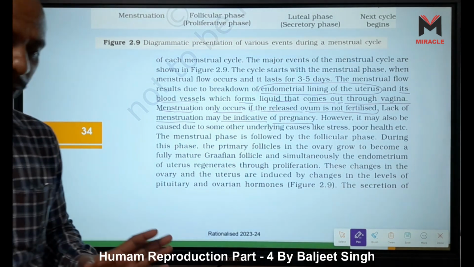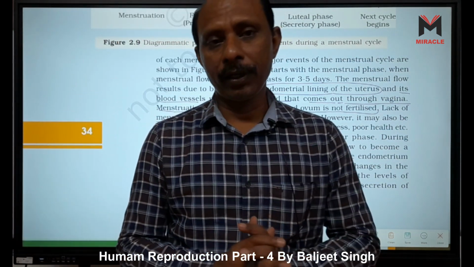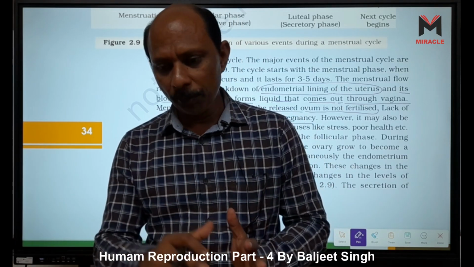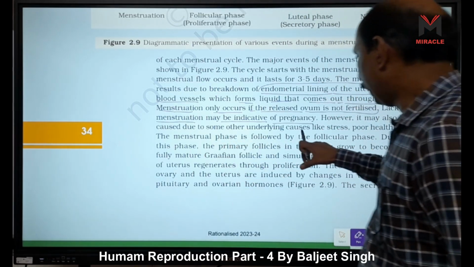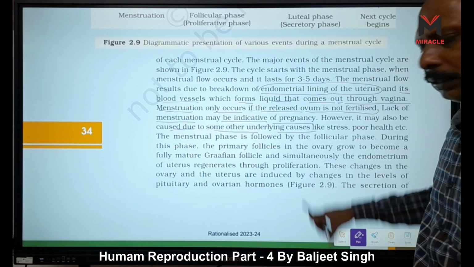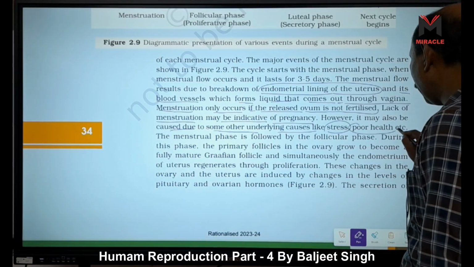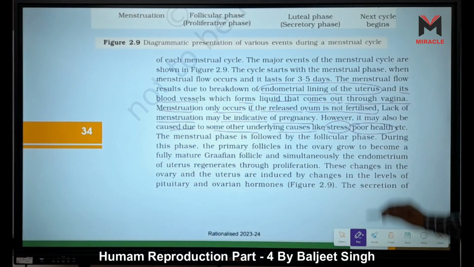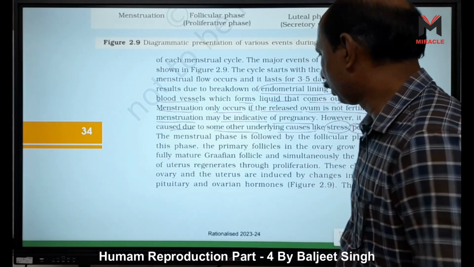Progesterone is called the pregnancy hormone. Why is it called that? Because it is responsible for the growth of the endometrium of the uterus. Progesterone present means the endometrium continuously grows, right? However, absence of menstruation may also be caused by other underlying causes. For example, stress or poor health sometimes also delays menstruation.